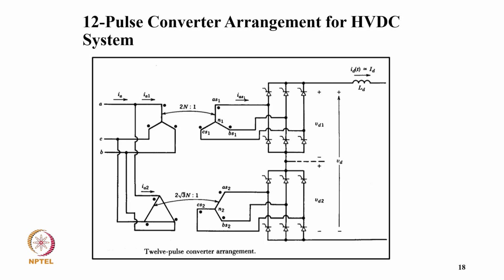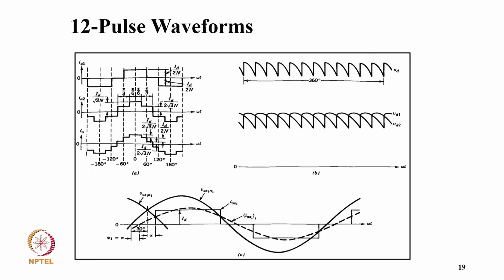We have different possible connections. On the primary side we might have either a single primary or two primaries, as shown, but on the secondary we have a phase shift of 30 degrees, as you see in star-star and delta-star. On the secondary side, we connect them in series to have a high voltage for the transmission system. Of course, we use an inductor to reduce the ripple in the current, so that it acts as an ideal current source for the transmission line. This phase shift of 30 degrees causes a 12-pulse waveform on the DC side, as well as 11th order harmonics on the input.